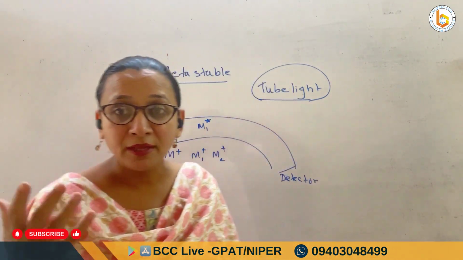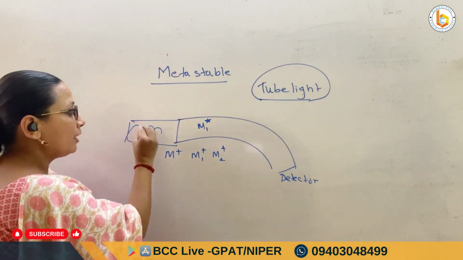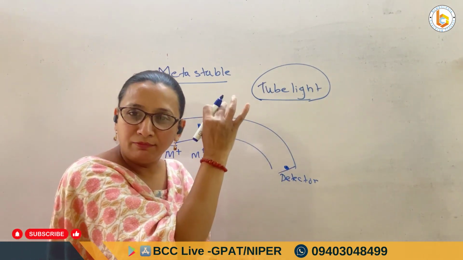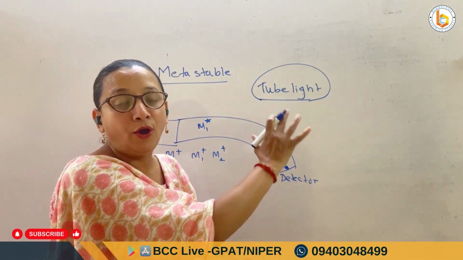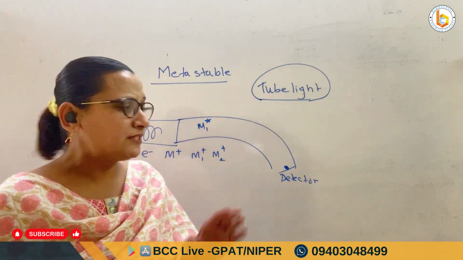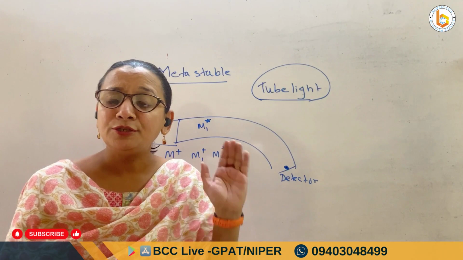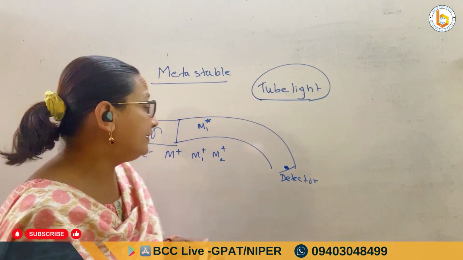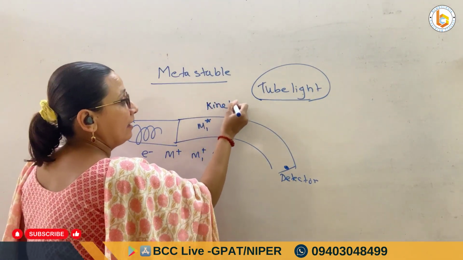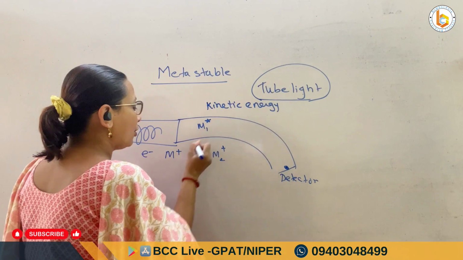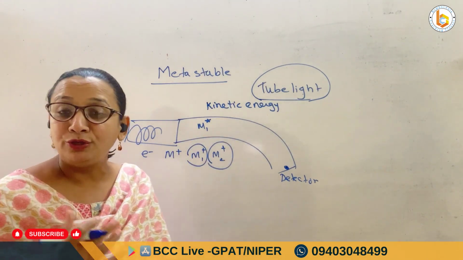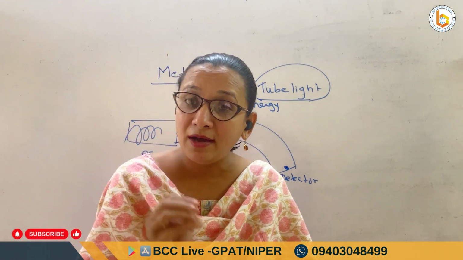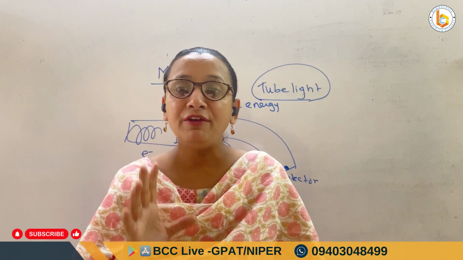First understand the concept. See, if it had broken down right here, I would have got a particular molecular ion or a daughter ion fragment on my detector. But what happens is, since it is a tube light, it is getting excited late. It has somewhat less kinetic energy as compared to the actual daughter fragments that are produced in the mass spectrum. Because its mass is such and its energy is less, we have devised an equation.